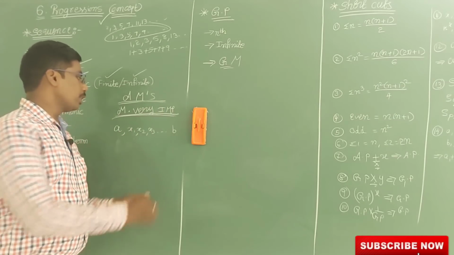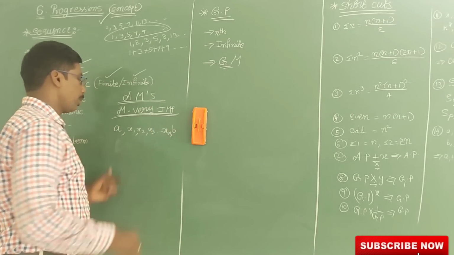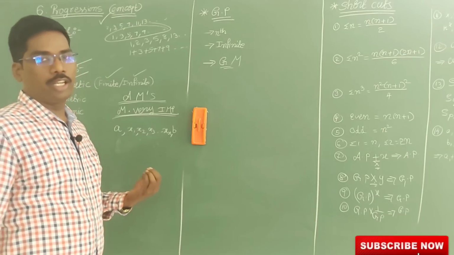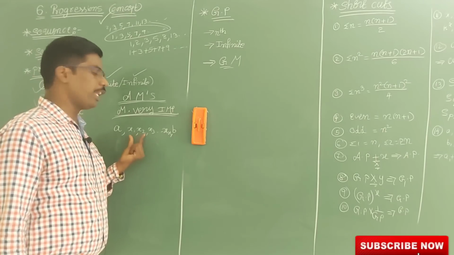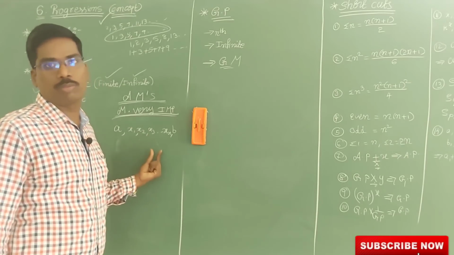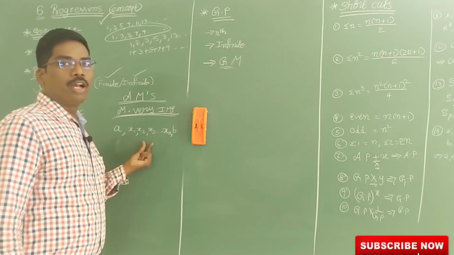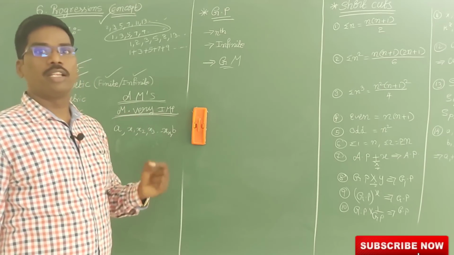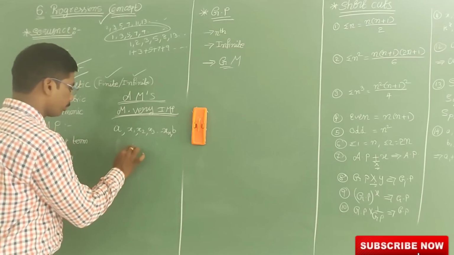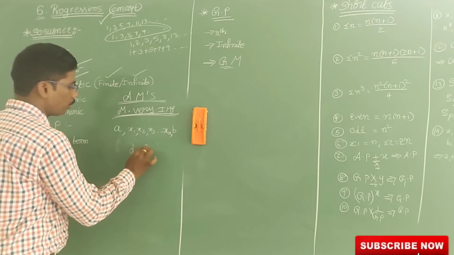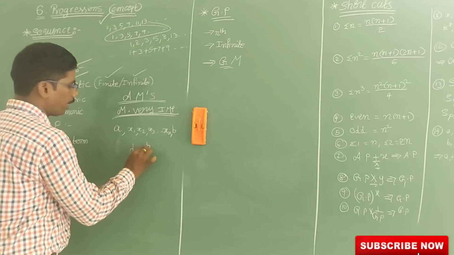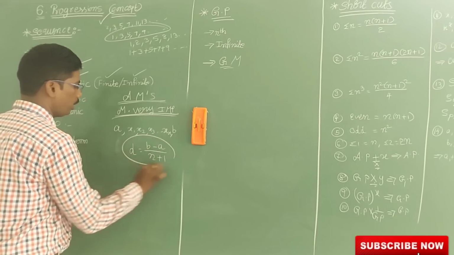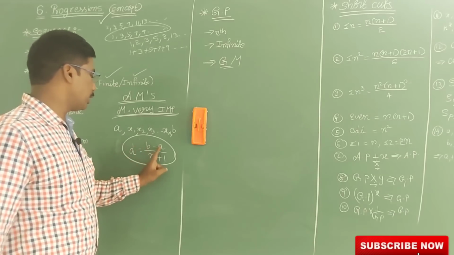Between a and b, if n terms are there, n arithmetic means are there. Between a and b, anything that is there is an arithmetic mean. If between a and b, n arithmetic means are there, then the common difference is d is equal to b minus a by n plus 1. You remember this one, very very important. So d is equal to b minus a by n plus 1.